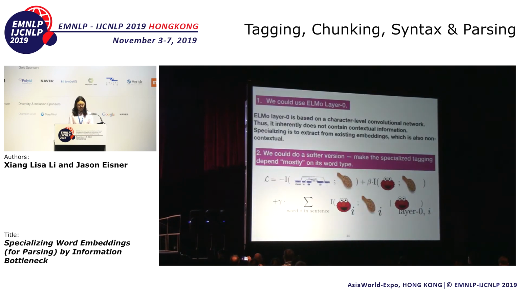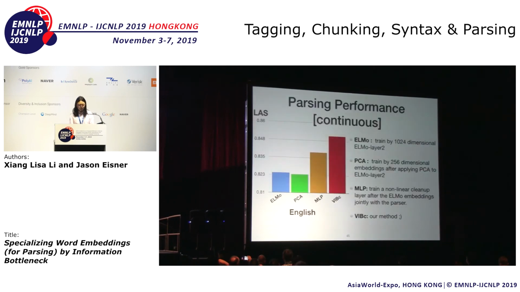So a simple solution is to use ELMo layer 0 because it's based on a character-level convnet, so ELMo 0 is not contextual. Specializing is to extract from existing embeddings, so it's also non-contextual. We propose a soft version, making the specialized taggings depend mostly on their word types. So we add the conditional mutual information term. To minimize this term is to say that as we introduce the context of each word, our specialized taggings do not contain much extra information than if we only look at the word type.